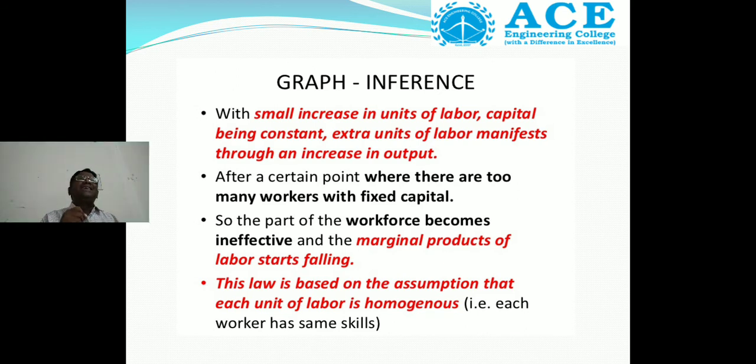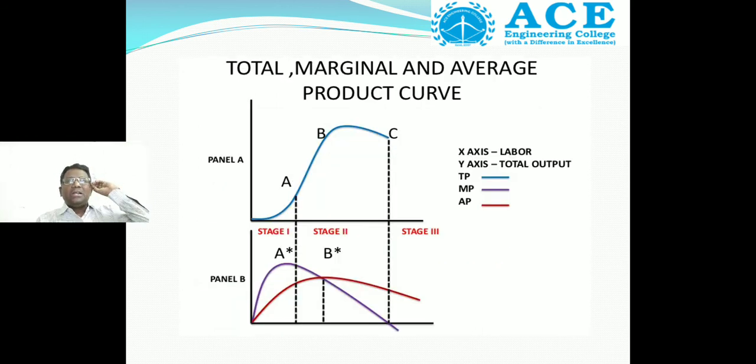Homogeneous means their skill levels are similar. That means each worker has the same skills. From this particular graph, we can conclude from the above table, how many stages we divided? We divided into 3 stages. What are they? Total product, marginal product, average product.